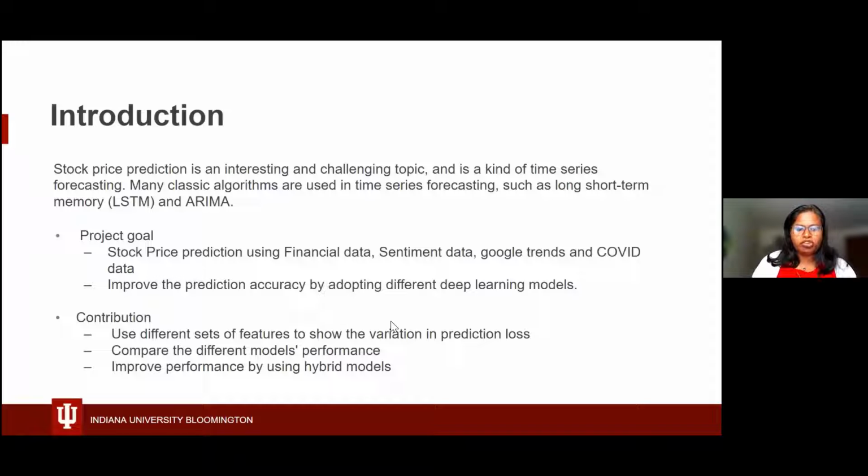So the main project goal is stock price prediction using financial data, sentiment data, Google Trends, and the COVID data, along with improving the prediction accuracy by adopting different deep learning models. The contribution that we have added to the paper is to use different sets of features to show the variations in the prediction loss. And we have tried to compare the different models' performance and also improve the performance by using hybrid models.